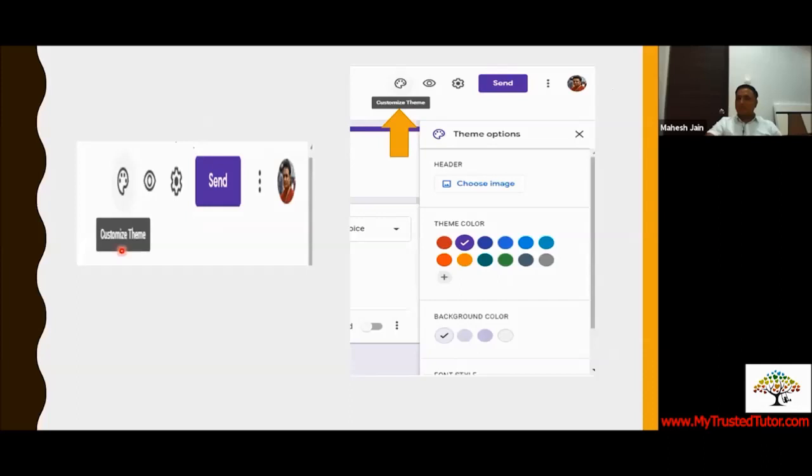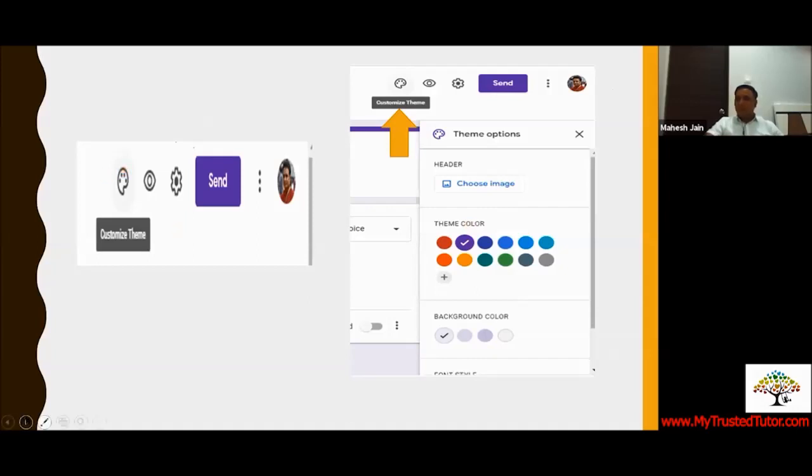It says customize theme. If you are a company or a school, and you want to put your own school image over there as a header, you can do that. You want to change color, make it more attractive for younger kids, you can do that. We also have teachers from the primary section, so you can make it colorful and add more pictures. All those options are available in the customized theme.